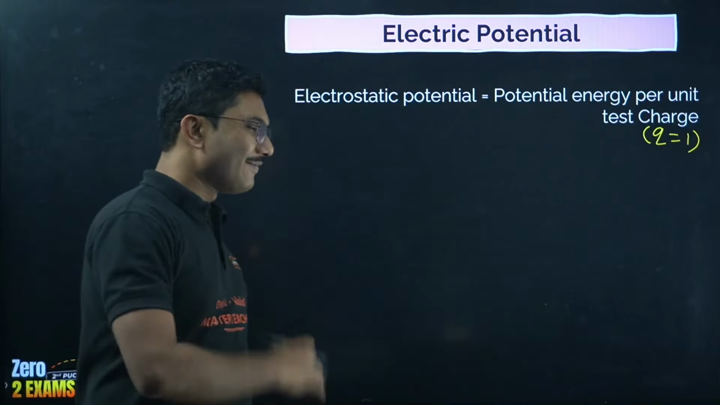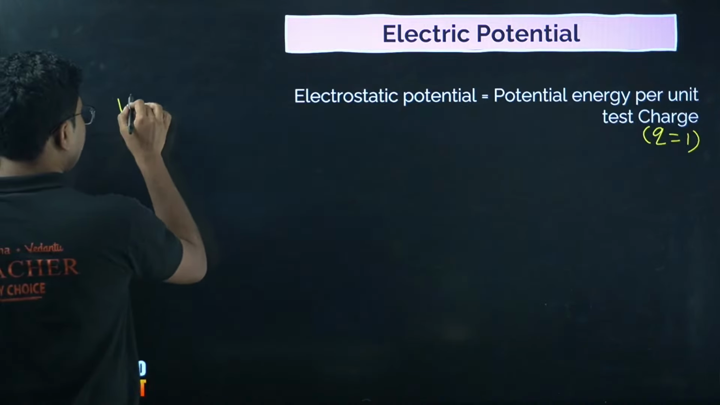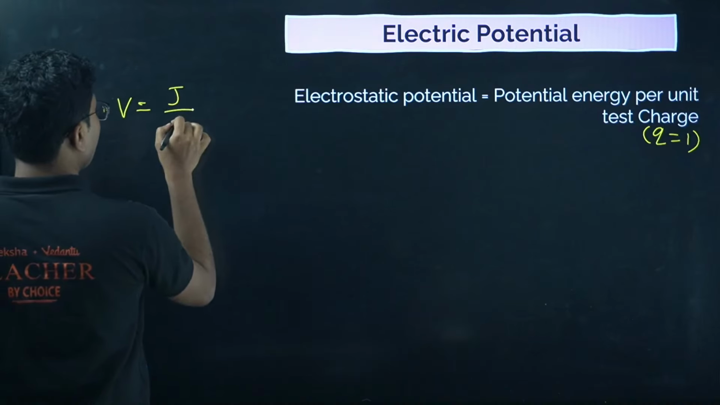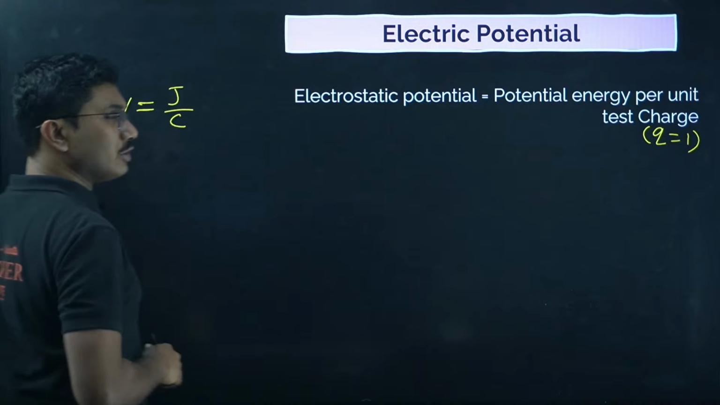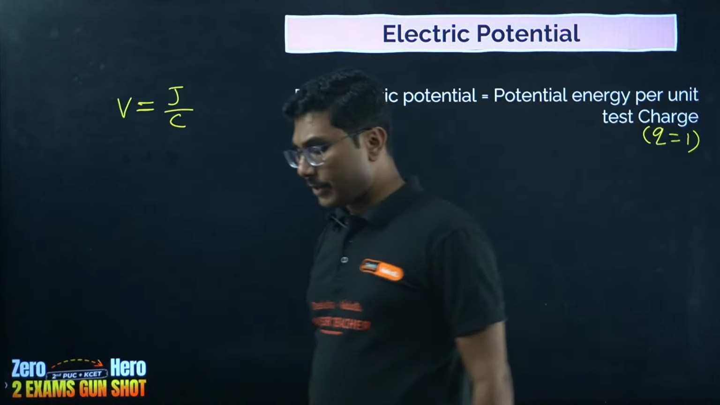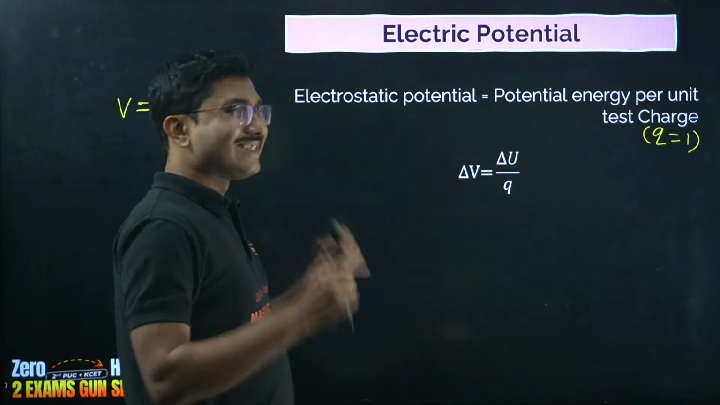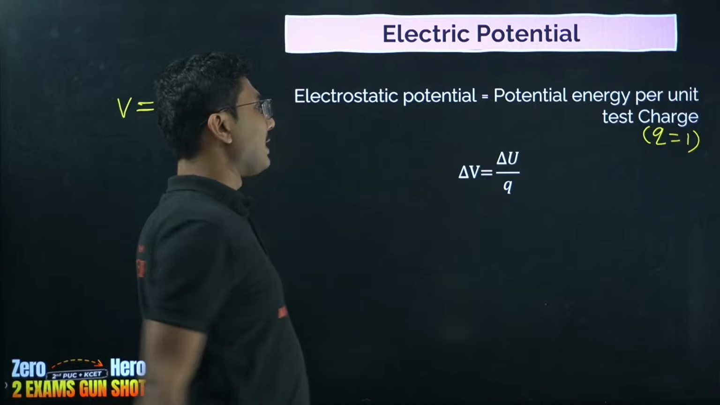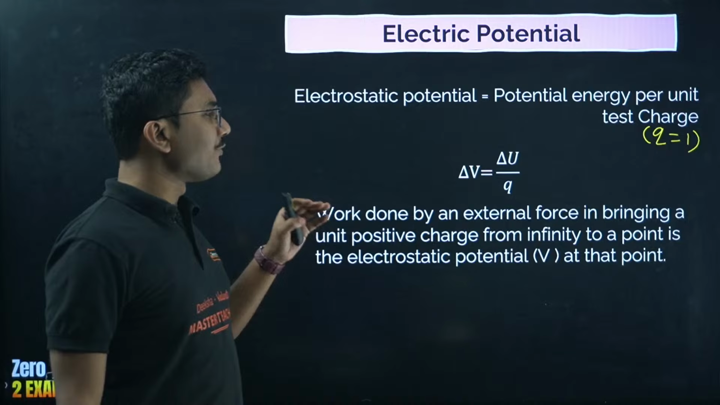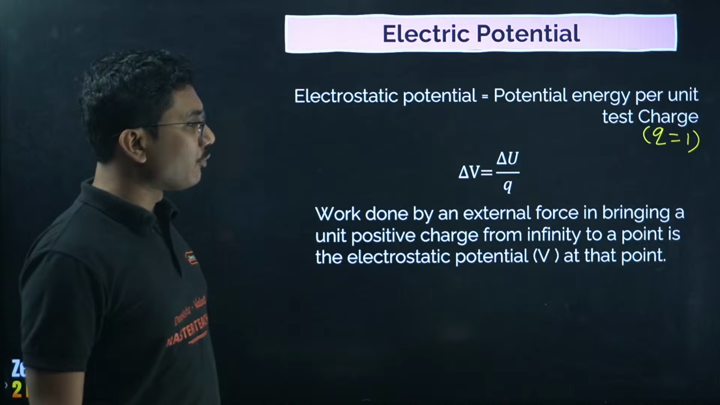Potential is different from potential energy. Potential is represented by the unit volt, and it is nothing but joules per coulomb. Because we use this unit a lot, it is given the name volt. And delta V, the change in potential, is given by delta U by Q. Work done by an external force in bringing a unit positive charge from infinity to a point is the electrostatic potential V at that point.